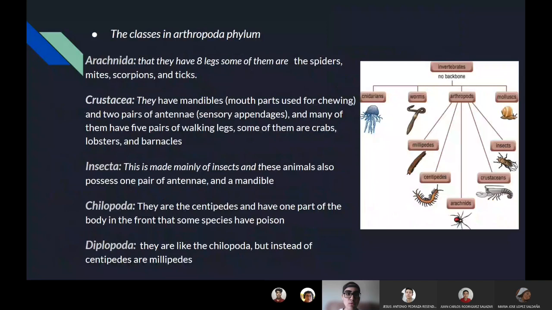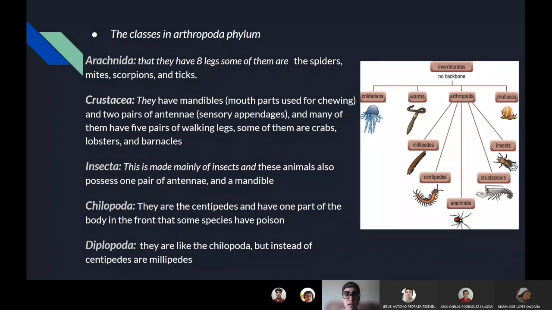Then there are other classes of the Arthropoda phylum. The Arachnida have 8 legs, and some of them are spiders, mites, scorpions, and ticks. The Crustacea have mandibles and 2 pairs of antennae, and many of them have 5 pairs of walking legs. Insecta is made mainly of insects, and these animals also possess 1 pair of antennae and mandibles.